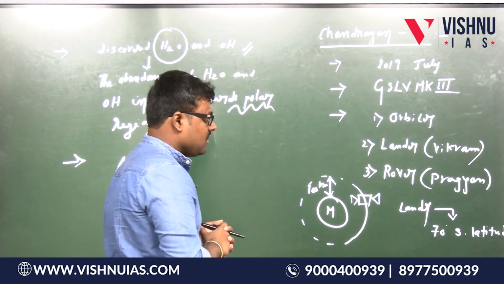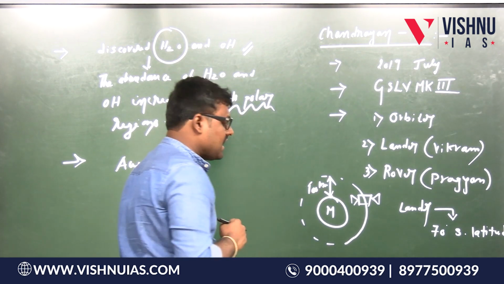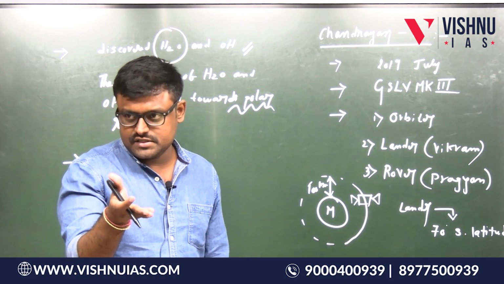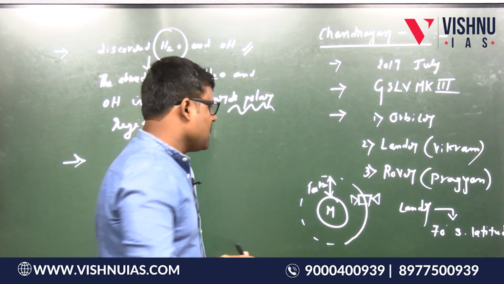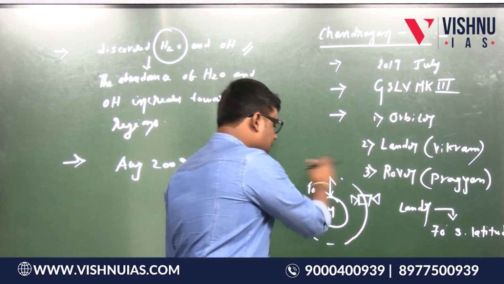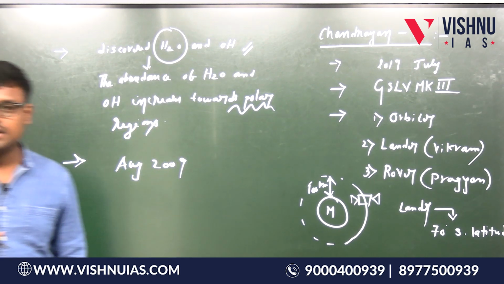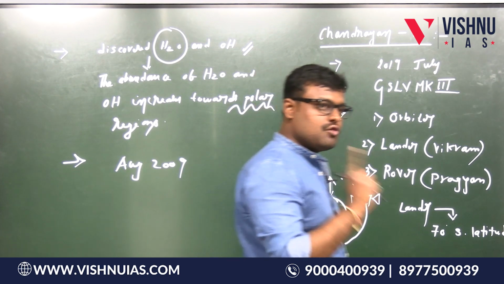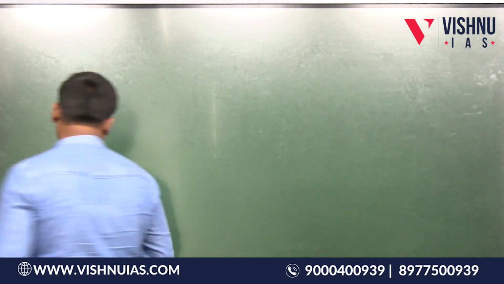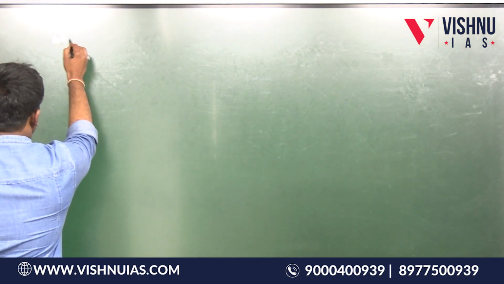But what happened? The lander has to separate from this orbiter and make a soft landing on the surface of the moon, but it did not make a soft landing, it crashed on the surface of the moon. Is this point clear? That means the lander and rover both got destroyed, but the orbiter is still rotating around the moon. Is this point clear? So, the orbiter of the Chandrayaan 2 is still rotating around the moon. So, what went wrong? That is what I am going to discuss here.